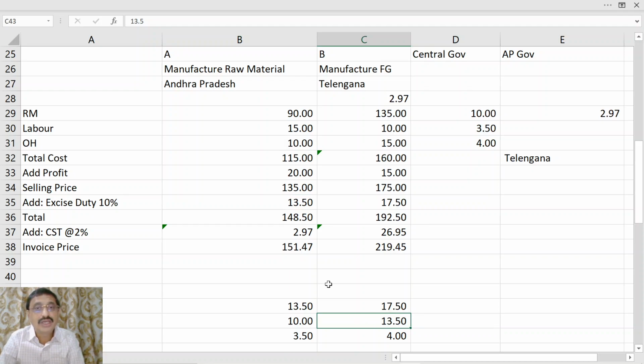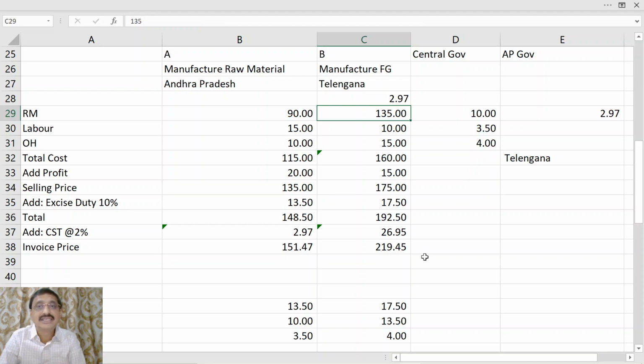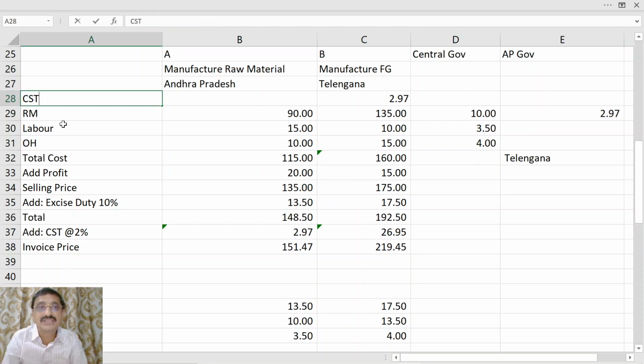So how much do we have to calculate? 135 is the selling price. Excise duty will be kept separately and 2.97 will become a cost. That means here the CST will become a cost to this person. The price is 135, and this is 13.5.